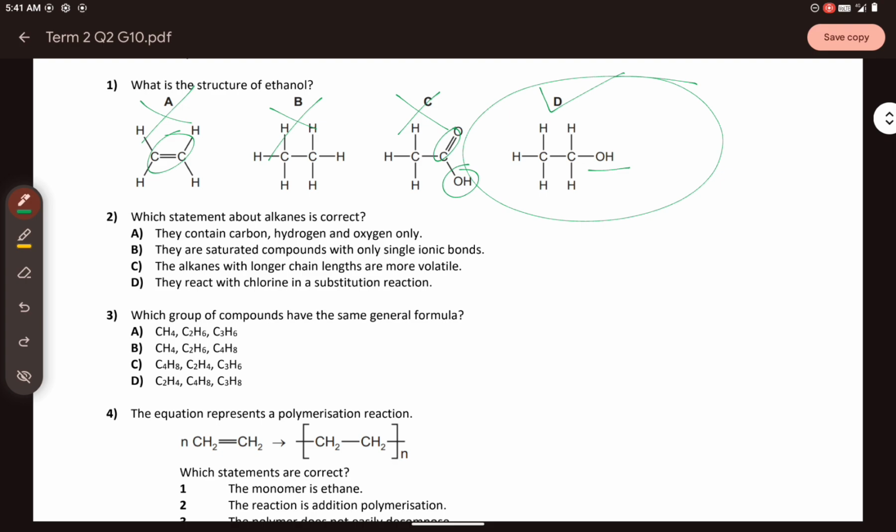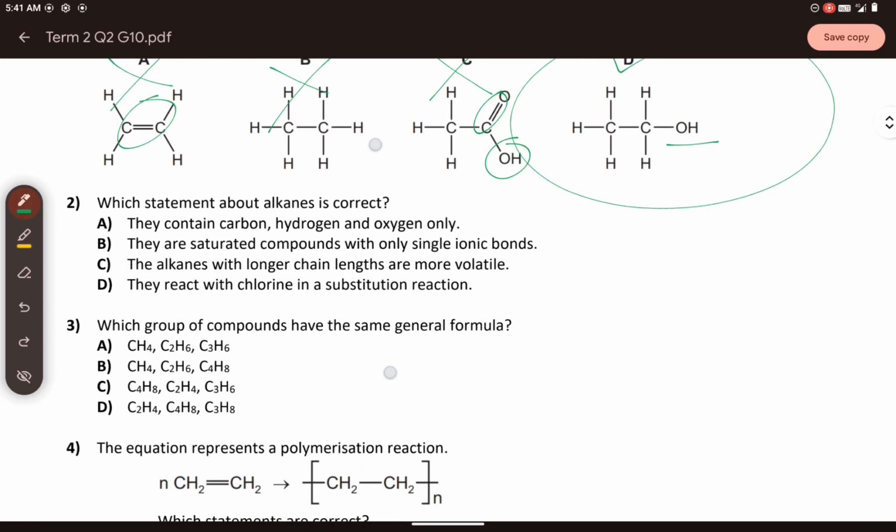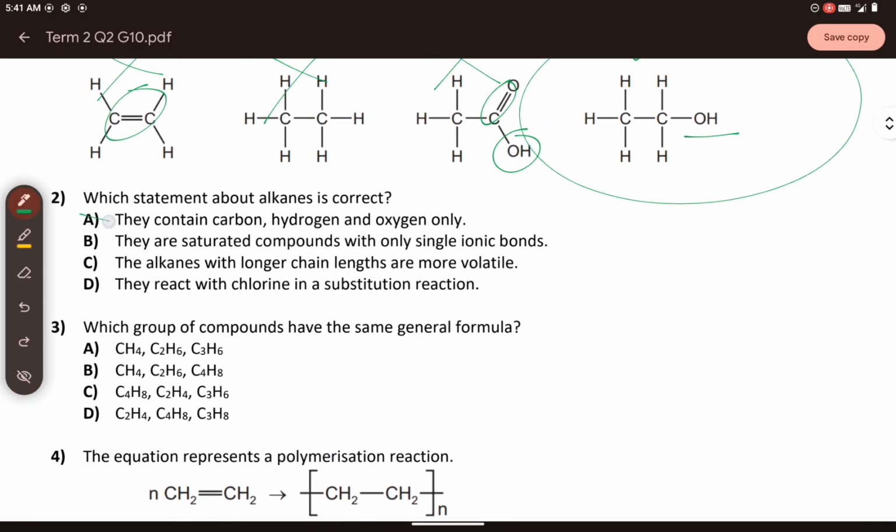Let us examine this one by one. You have here letter A, they contain carbon, hydrogen, and oxygen only. This is wrong because the alkanes doesn't have an oxygen. It just have a carbon and hydrogen. Now, for letter B, they are saturated compounds with only single ionic bonds. This is wrong as well. Saturated, correct, but ionic bonds, that is wrong because carbon and hydrogen are nonmetals.